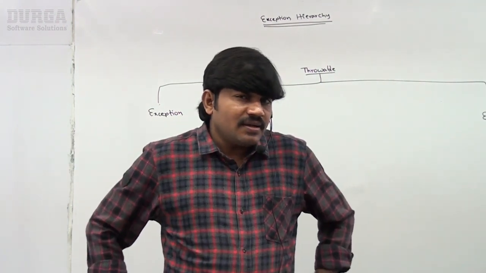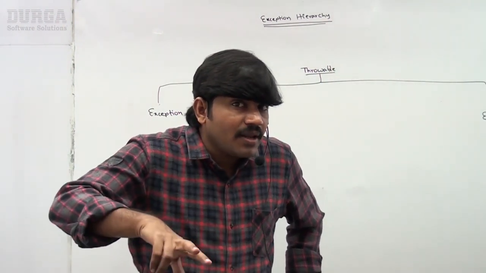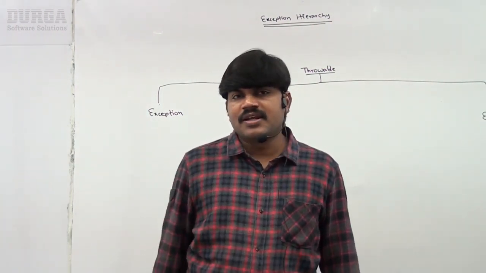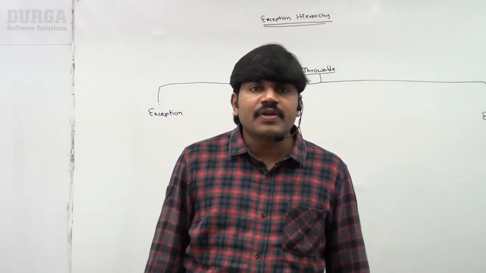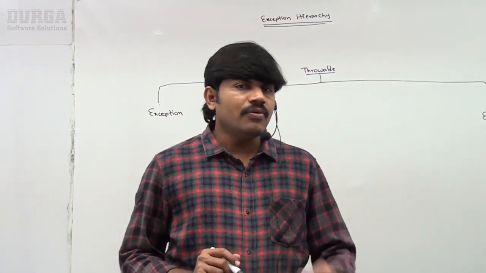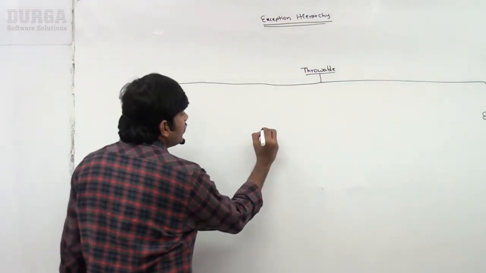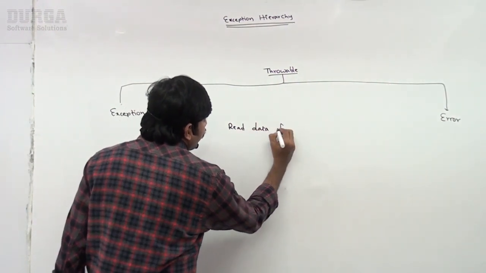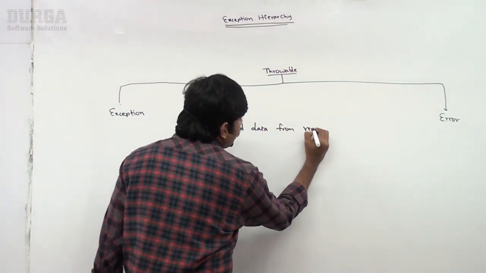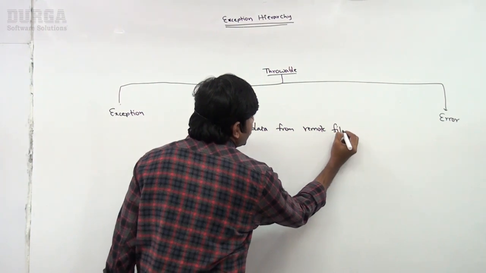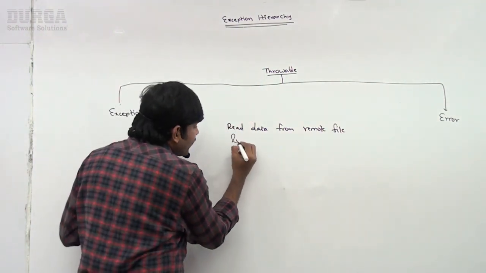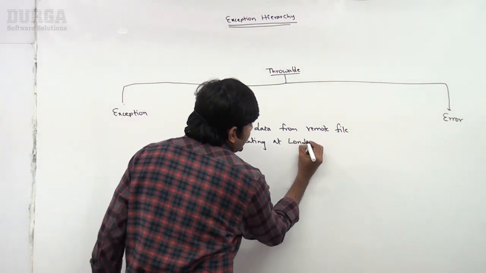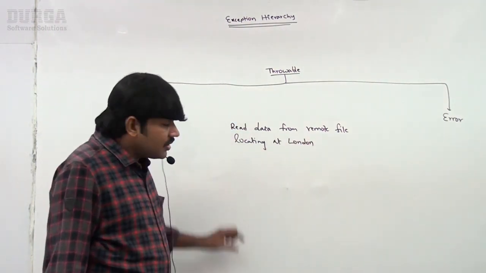Next, are exceptions recoverable or non-recoverable? Exceptions are recoverable. Then you may ask, what is the meaning of recoverable? Observe: read data from a remote file located in London.